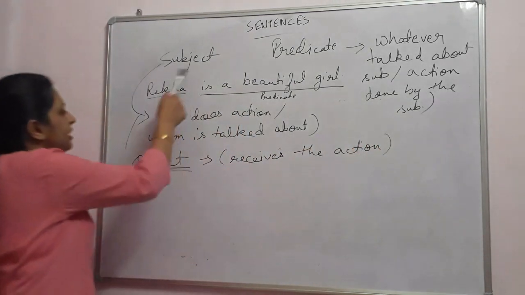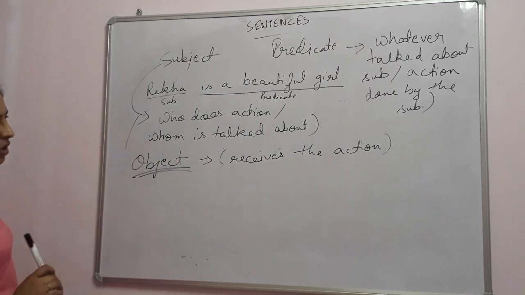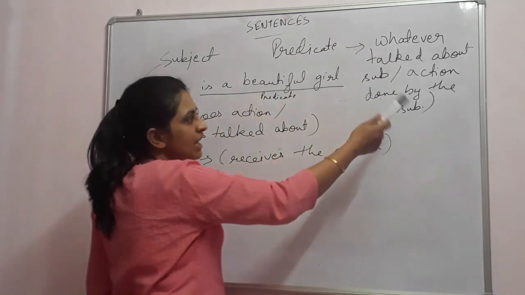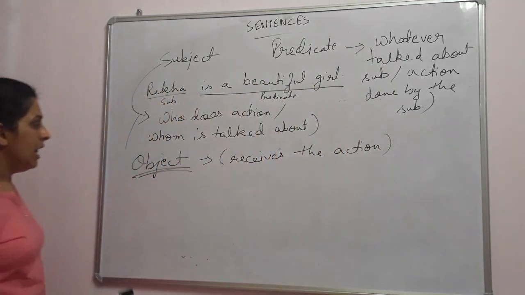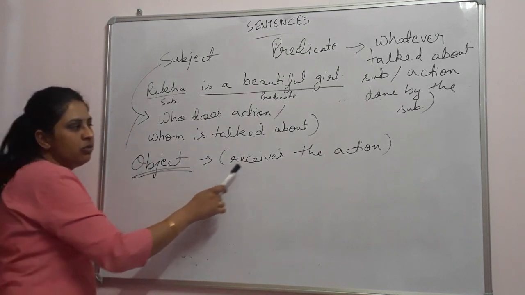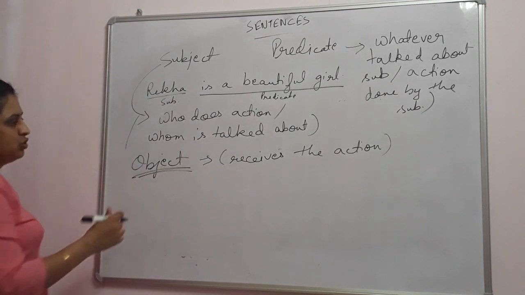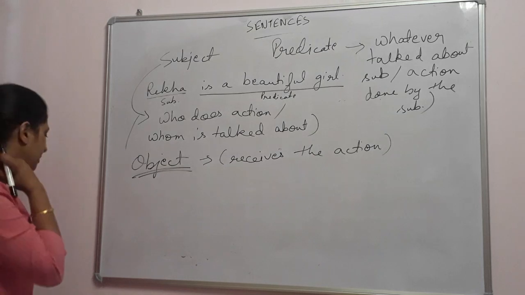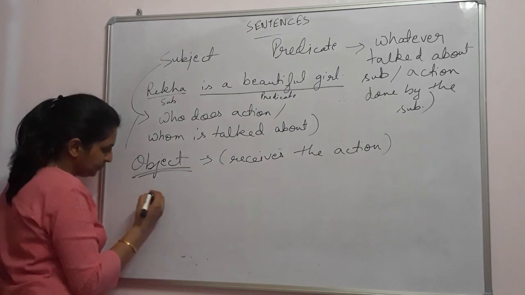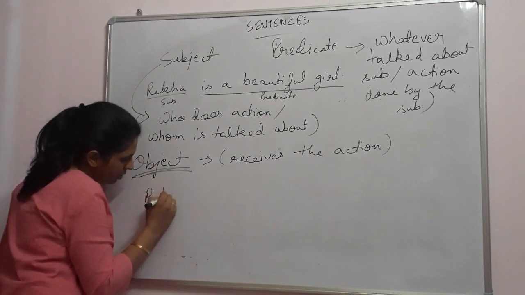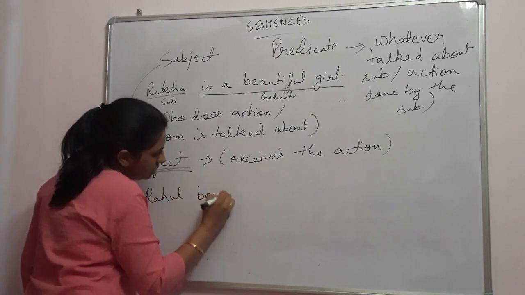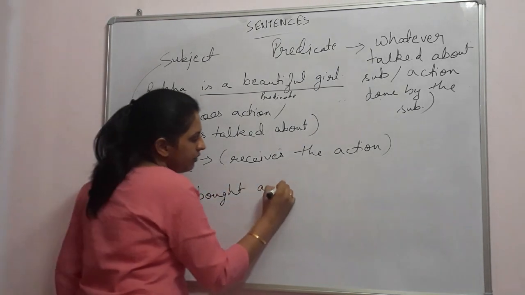Okay? Subject is who is doing the action or what is talked about. Predicate is basically whatever the action done by the subject. Now object is one who receives the action. जो उस एक्शन को रिसीव करेगा. Like I said, Rahul bought a gift.